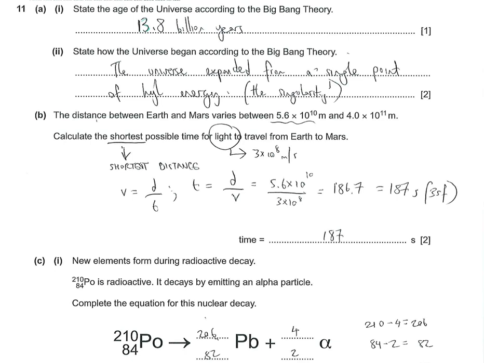Okay. We then got a nice question, which is a distance calculation and a time calculation. We're asked to find the shortest possible time for light to travel from Earth to Mars. How are we going to do that? Well, we're going to use speed equals distance over time, or time equals distance over speed. And we need to know distances. Let's have a look over here. Well, we've got 2 distances. We've got 5.6 times 10 to the 10, and 4 times 10 to the 11. Well, if we want the shortest time, we want the shortest distance, so we're going to use this one.